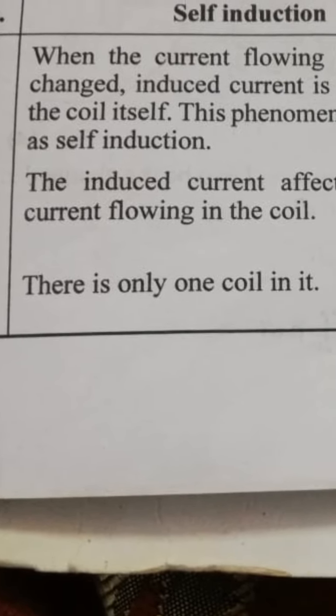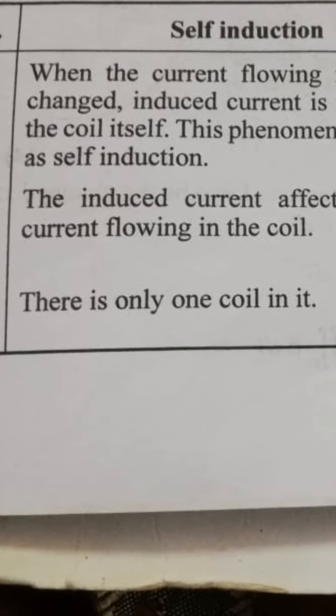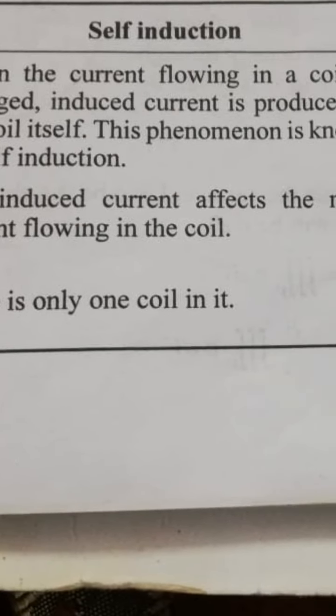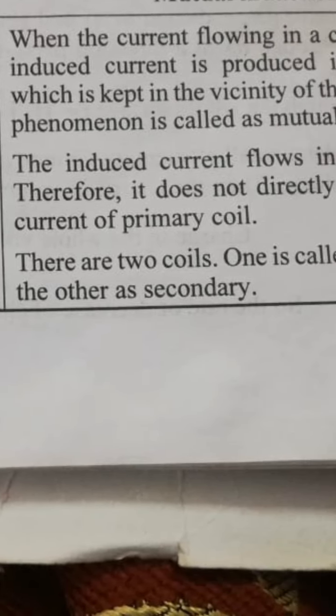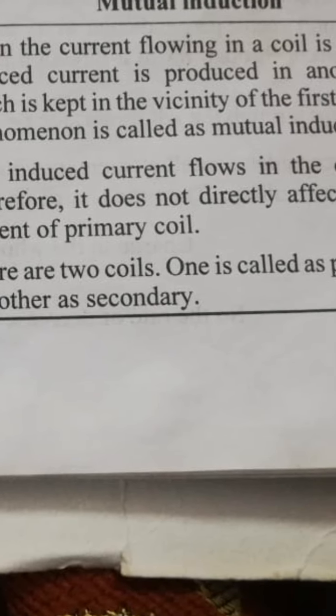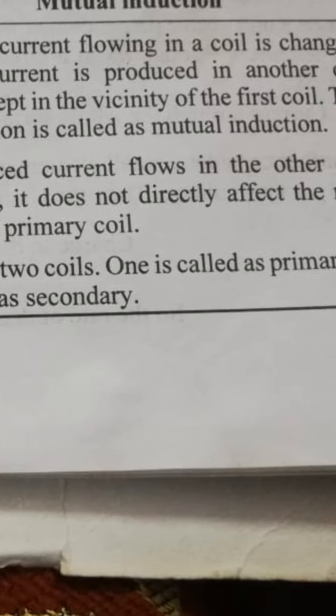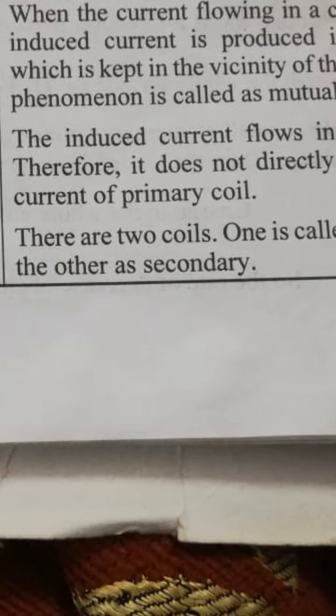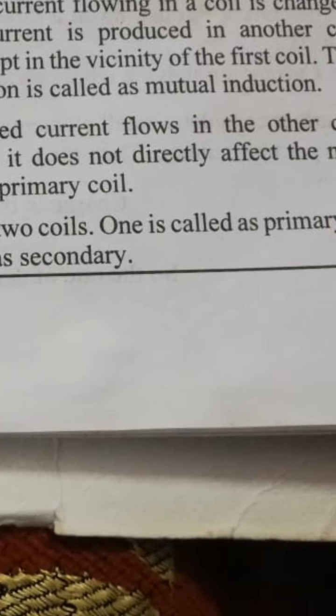Now, the induced current affects the main current flowing in the coil. In the case of self inductance, the induced current will affect the main current flowing in the coil. In mutual inductance, the induced current flows in the other coil, therefore it does not directly affect the main current of the primary coil.